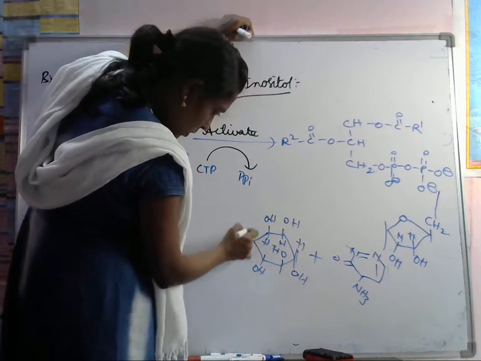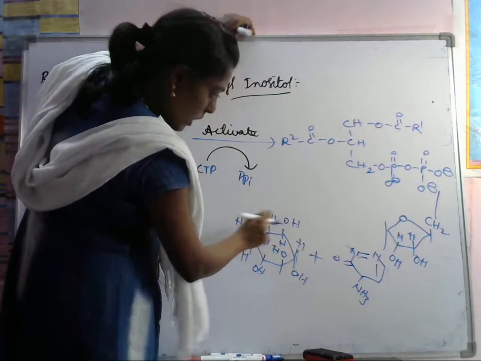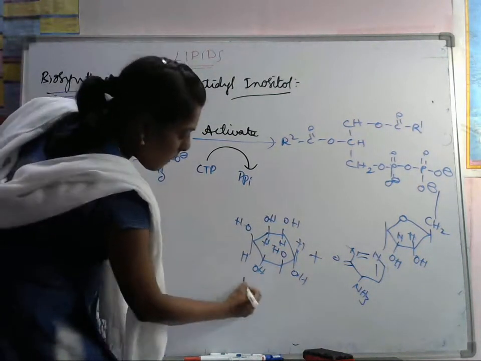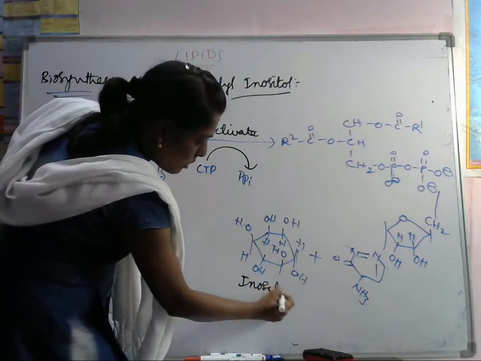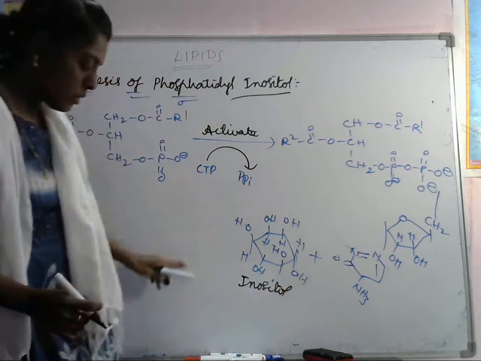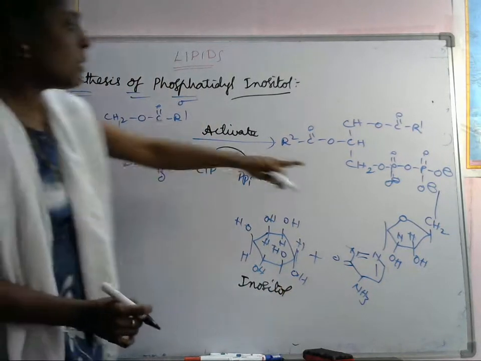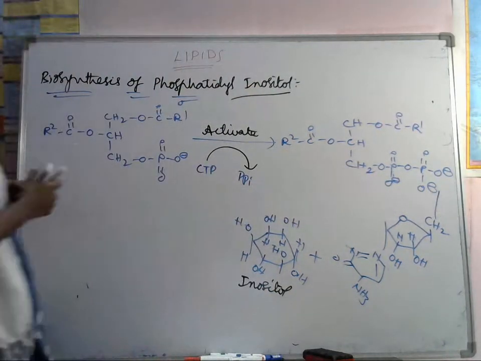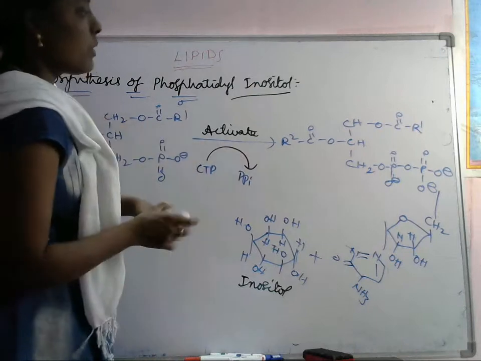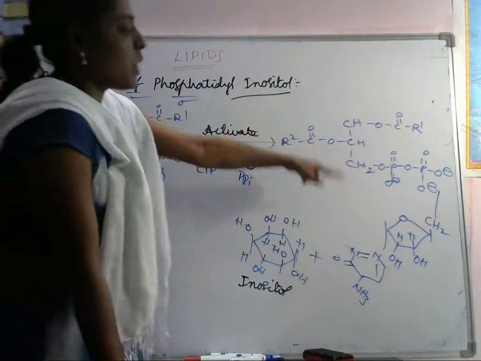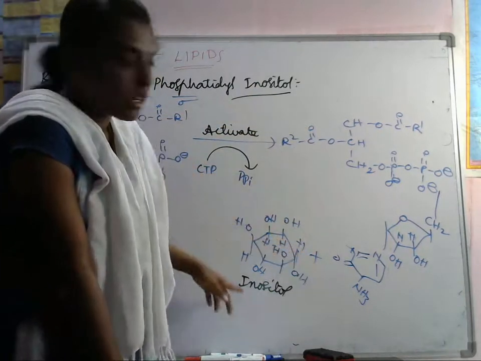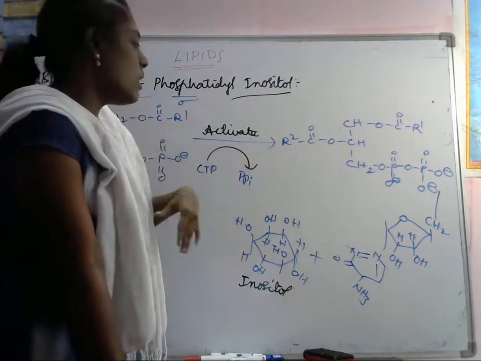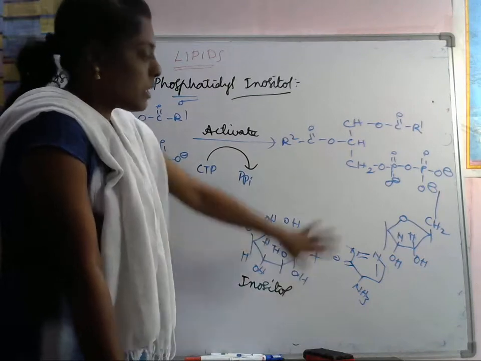We have to add this inositol group to this phosphate by cleaving this bond. This is just for reactivity, so we have to convert it into this. We cannot add inositol directly. First it is converted into this, then the inositol is added to this one.